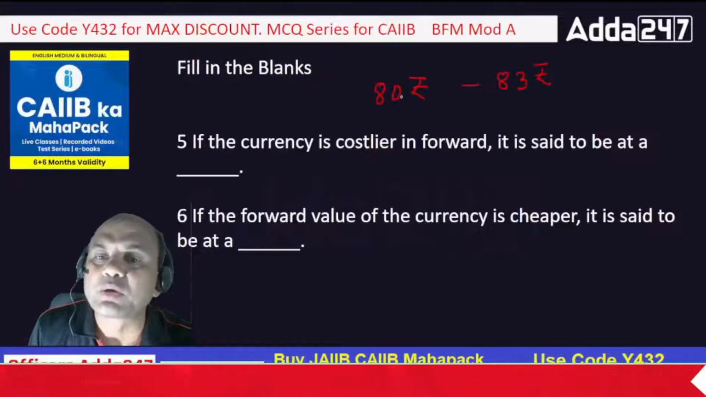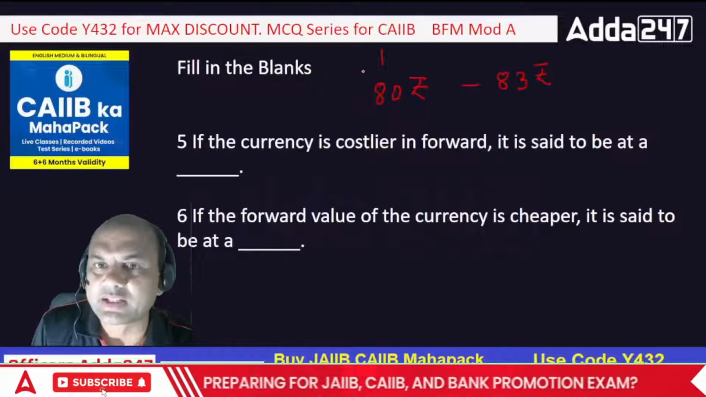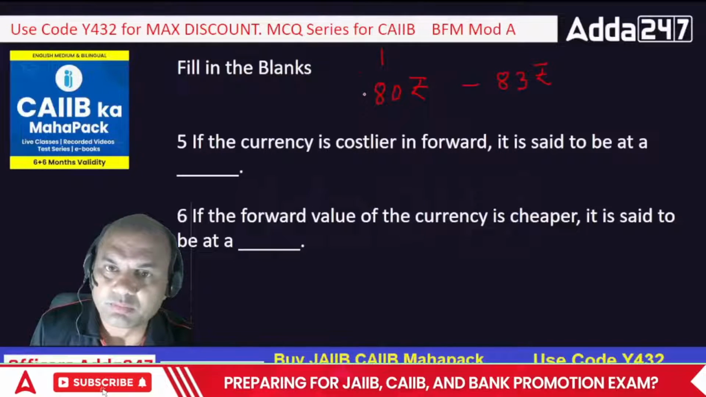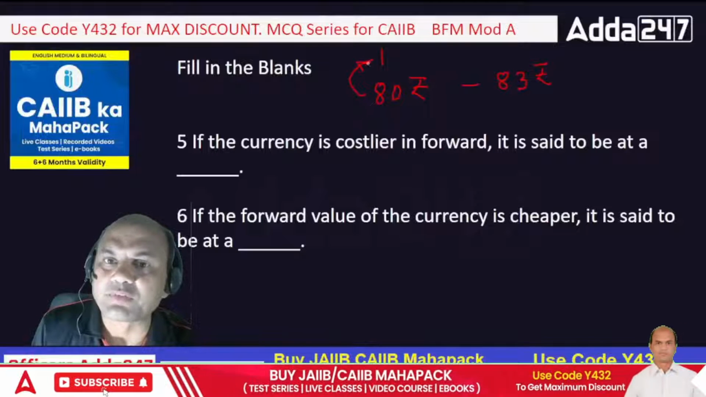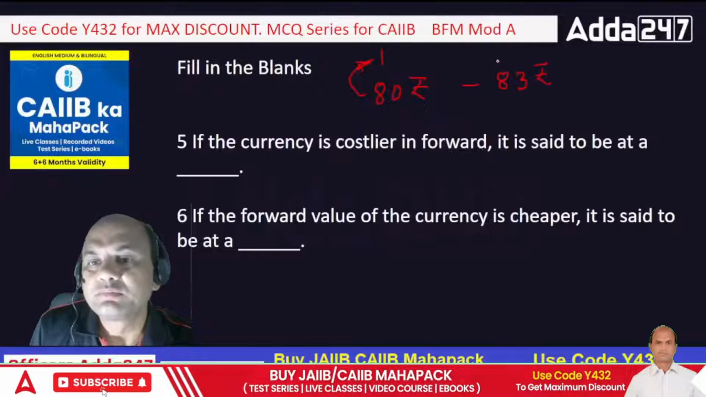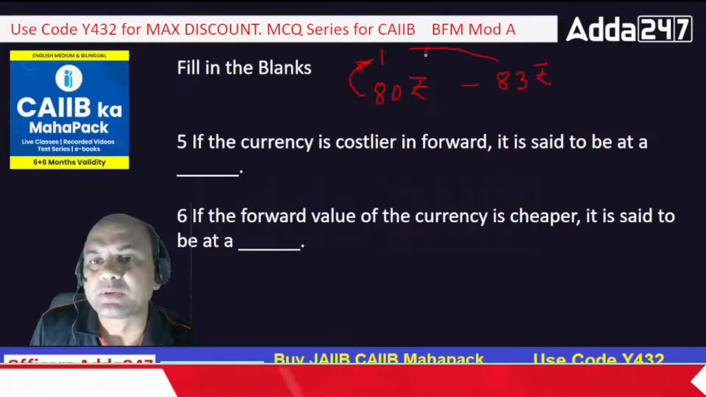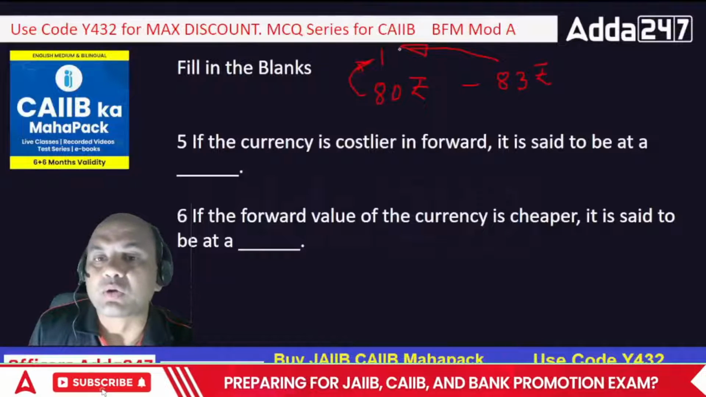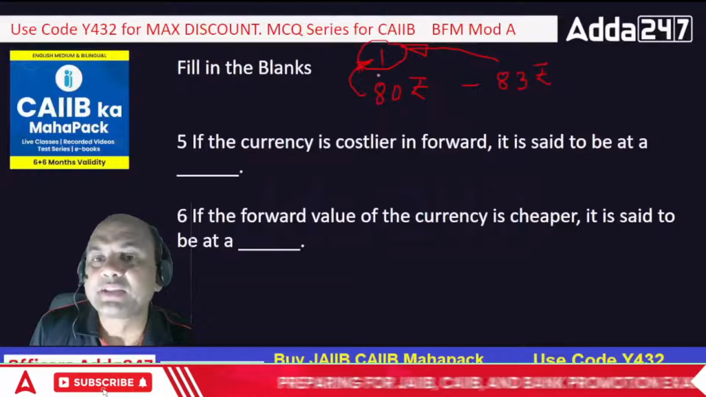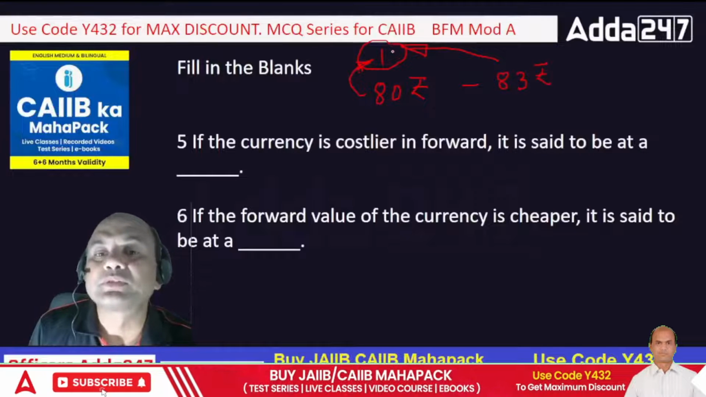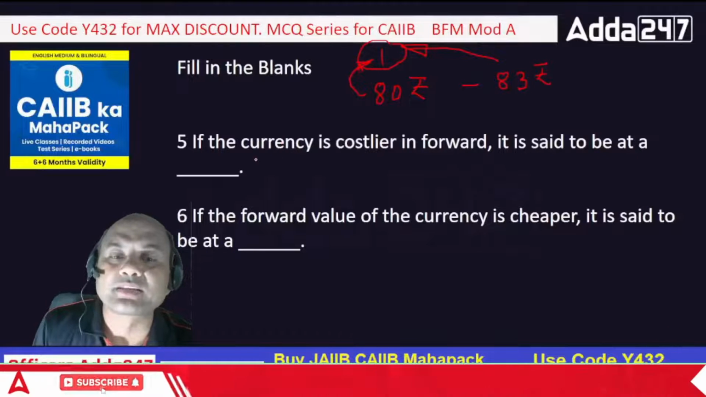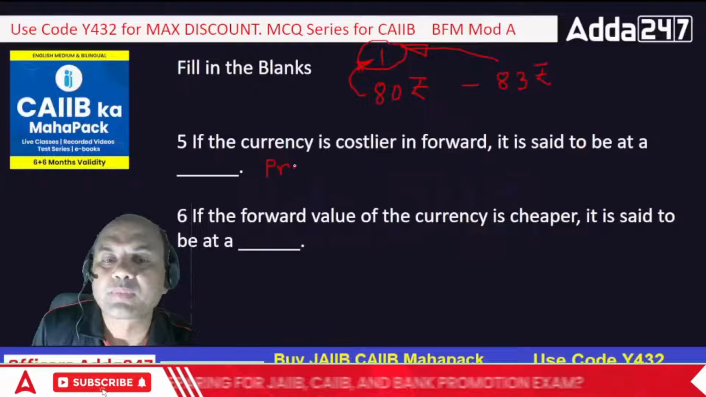Now I have to pay 80 rupees to buy $1. So after 1 month, what will I have to do? I'll have to pay 83 rupees. So the dollar has become costlier. It means it has gone into premium. So that is known as premium over here. It is said to be in premium.